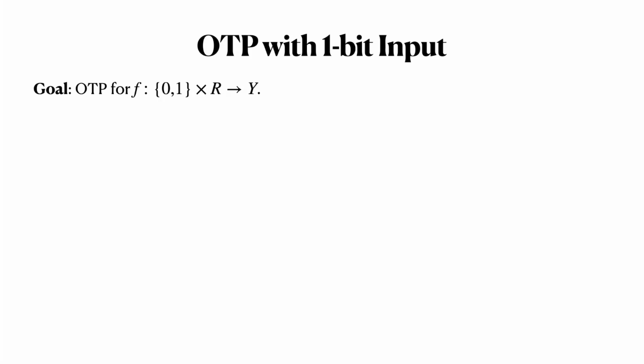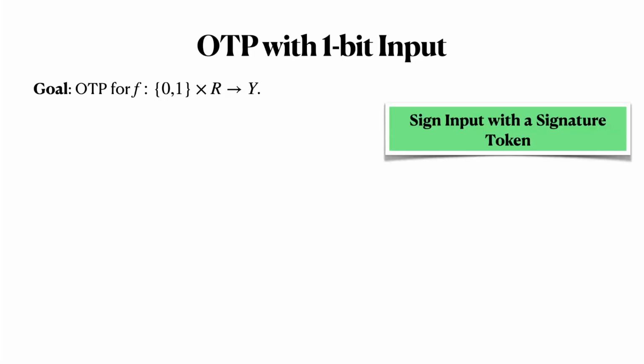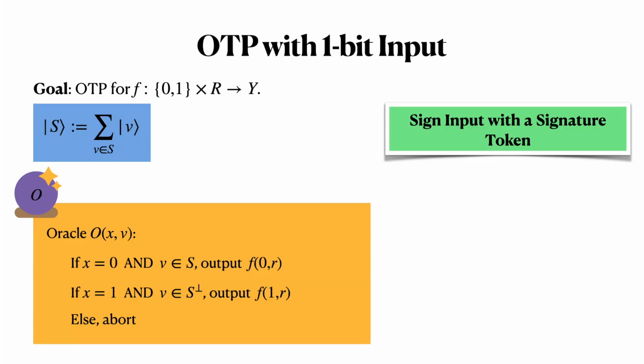The main idea for our construction is this. The user is asked to sign their input bit using a signature token. We will give the user the subspace state that we saw earlier, which will act as the signing key, as well as this oracle that computes f, and together they represent the one-time program.